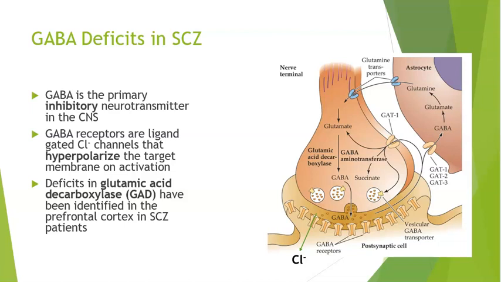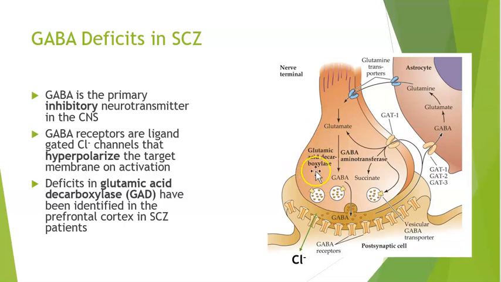We also see that GABA itself is associated with schizophrenia, so it's not just glutamate that's upstream, it's also GABA. Remember that GABA is the primary inhibitory neurotransmitter. The receptors are ligand-gated chloride channels that hyperpolarize the target membrane on activation. So they make the postsynaptic cell more negative. And deficits in glutamic acid decarboxylase, or GAD, have been identified in the prefrontal cortex in schizophrenia patients.